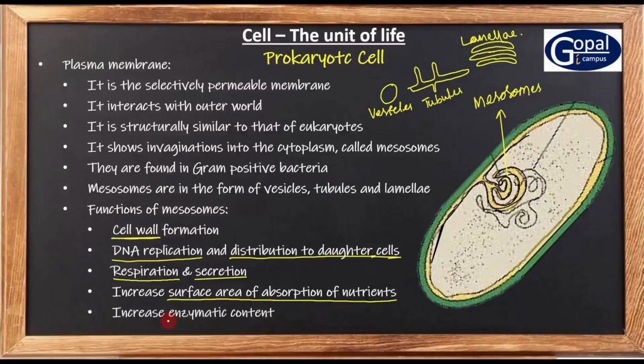Because the plasma membrane possesses the enzymes required for respiration and other functions. And as more and more plasma membrane is present, more and more enzymes can be seen in the plasma membrane. So in this way, the mesosomes help in several functions.